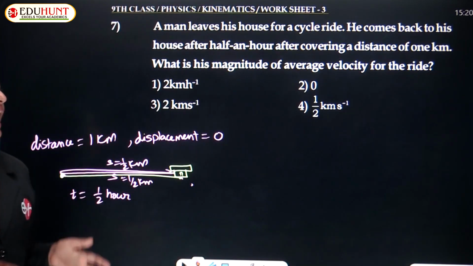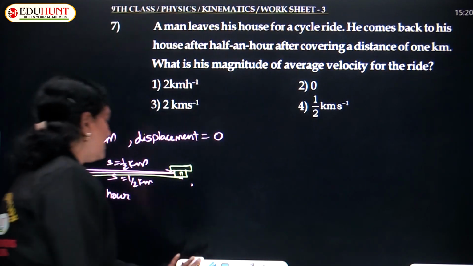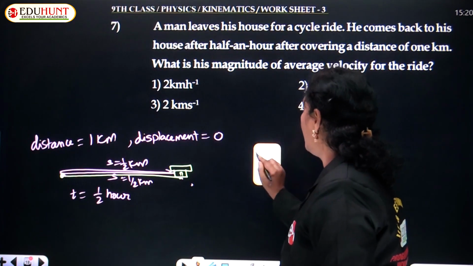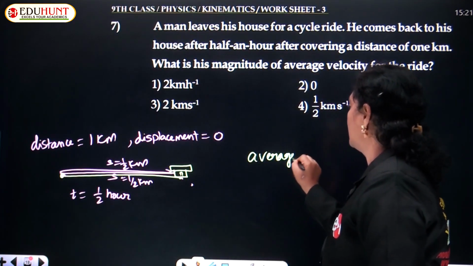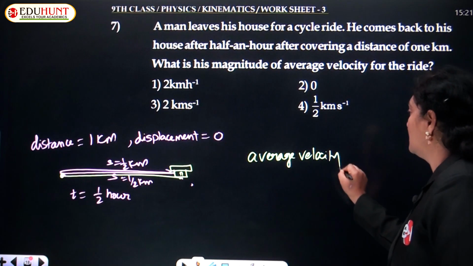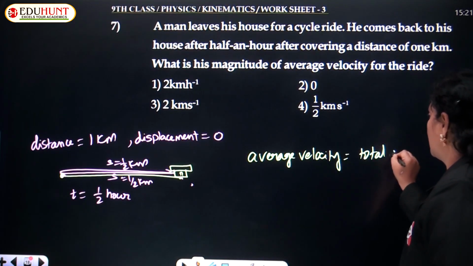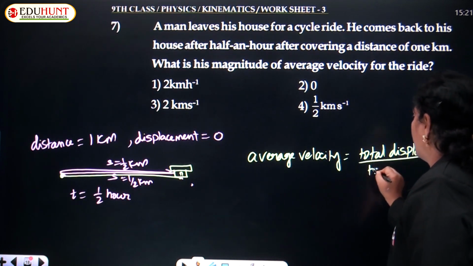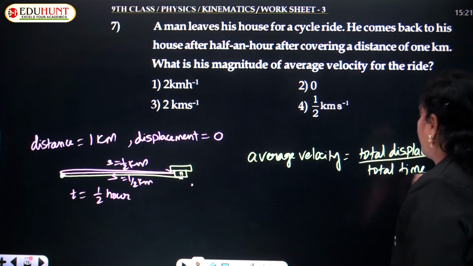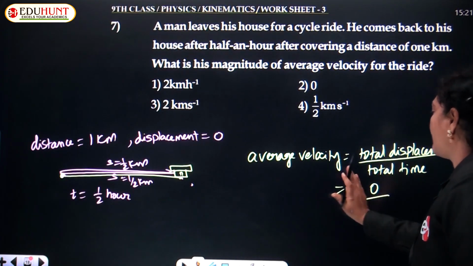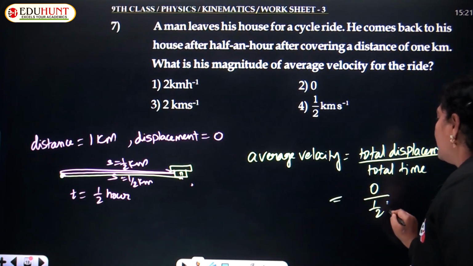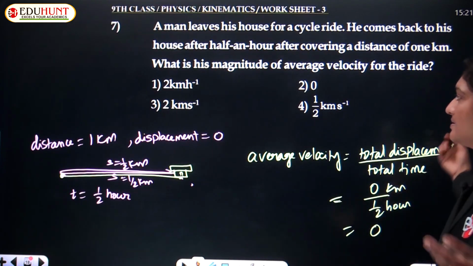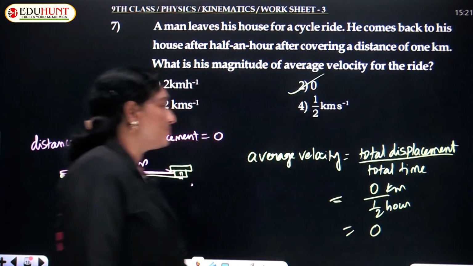What is the magnitude of his average velocity? Average velocity means you have to take only displacement, children. So average velocity is equal to total displacement upon total time. What is the displacement? 0. Upon time, how much time? They gave half an hour. 0 divided by anything is 0 only. So average velocity is 0. So the second option is true. That's it.